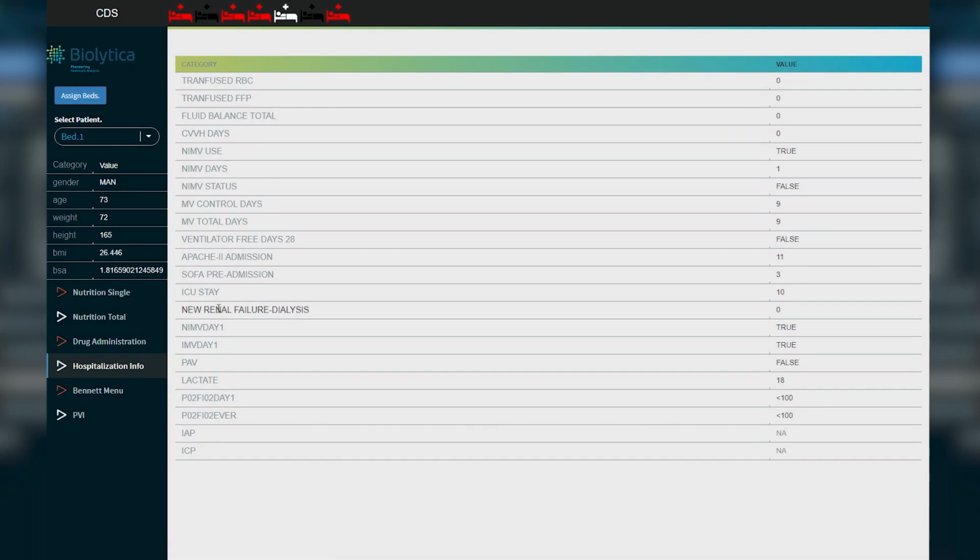The next tab, called Hospitalization Info, is not part of a specific analysis. Rather, it depicts information regarding the patient that is either part of the health record or that is derived from the health record data, such as Apache 2, SOFA scores, and some that are more dynamic in nature, such as mechanical ventilation total days, which can change from day to day. This page is for reference purposes, for the physician to overview it, and does not provide any type of alert.